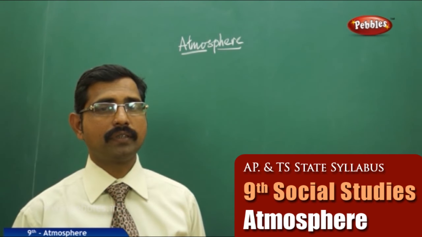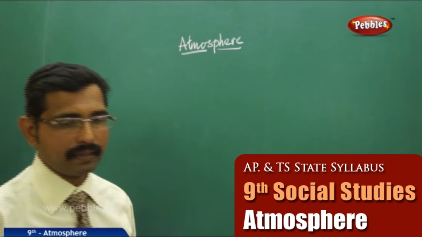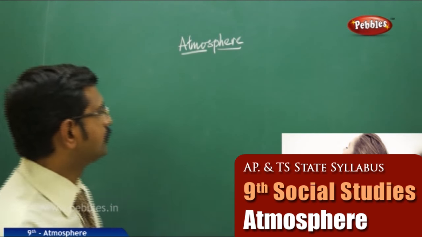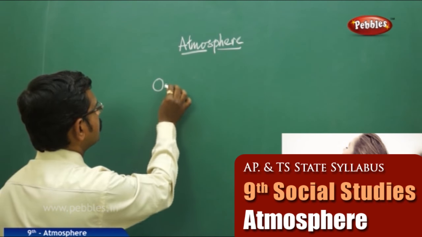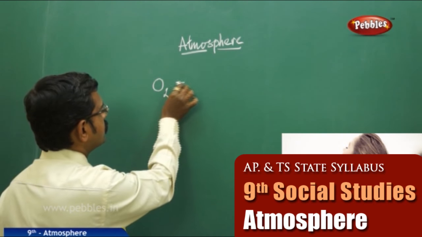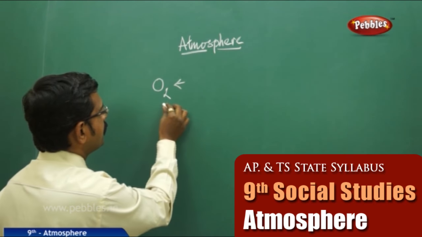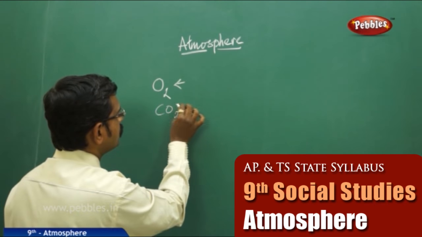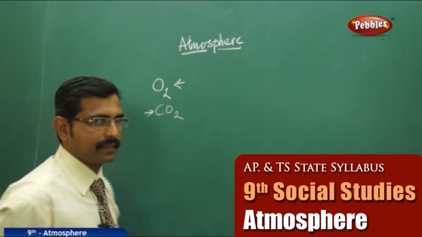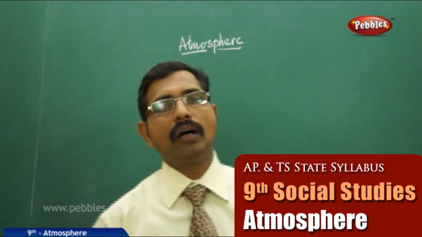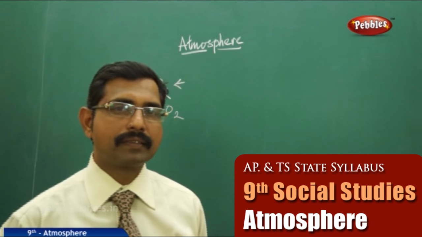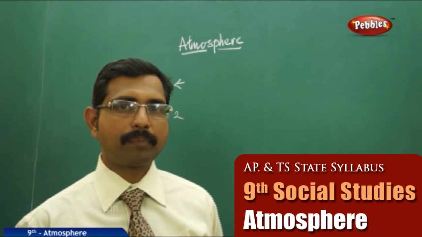These two are mixed with other gases, and we breathe air. We take oxygen out of this air, and we breathe out carbon dioxide. That is the main breathing pattern of human beings. So we take oxygen and breathe out carbon dioxide, and the atmosphere has these different types of gases.